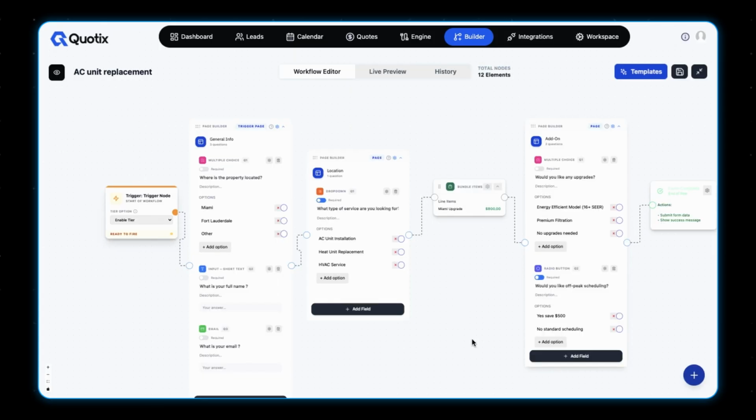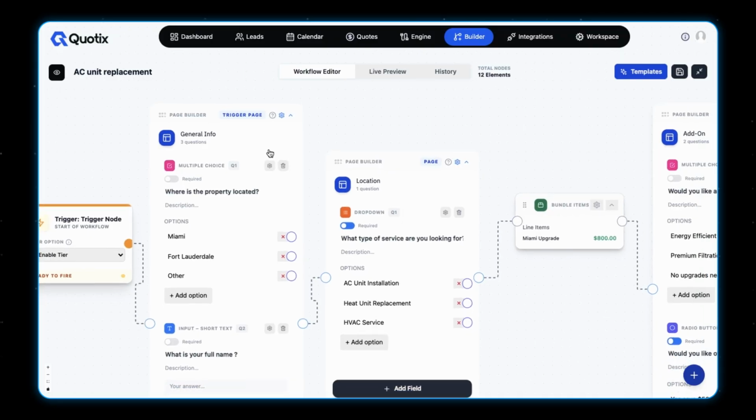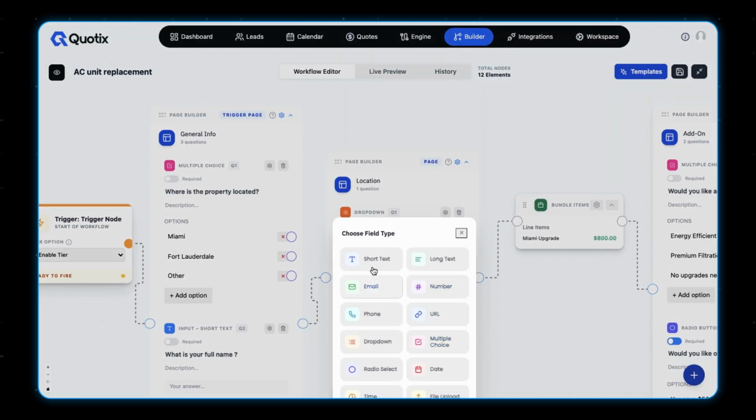Let me show you what the canvas looks like with the example that we just used. This is the trigger node. This is the flow node that asks the questions top to bottom. This is another flow node but asks for locations, and a bundle node, and so on. And that's the submissions for the form. So here, for example, we can ask all the questions. We can include more questions to ask.